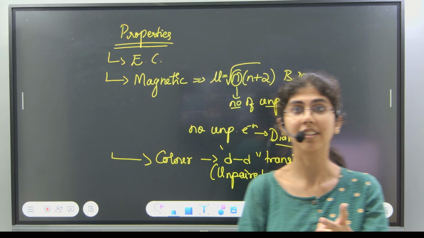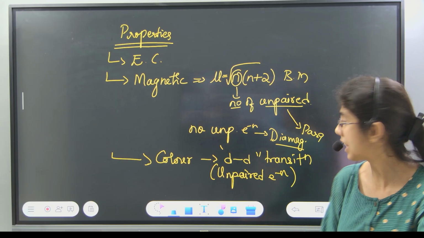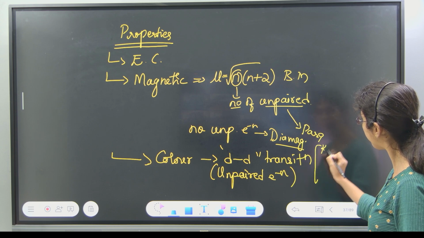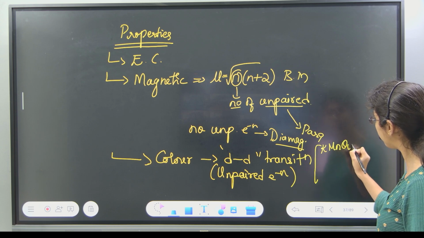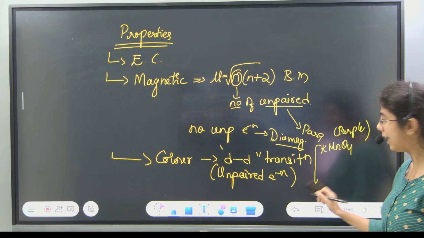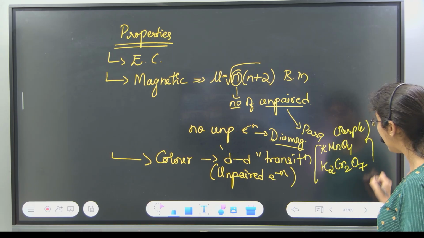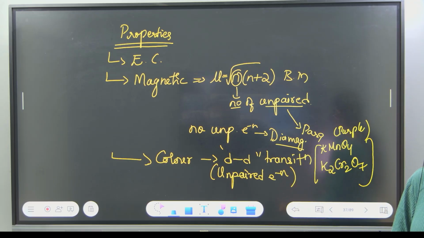Two Mn7+ compounds. Yes, Mn7+, that means potassium permanganate, KMnO4, which was purple in color even without unpaired electrons, and also potassium dichromate, K2Cr2O7. Remember, these are the compounds which are colored even without unpaired electrons.